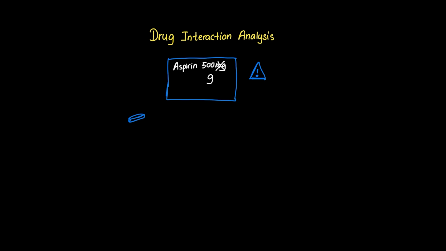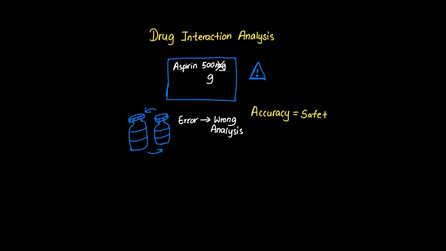These contextual errors are like typos in a recipe, except instead of ruining dinner, they could cause dangerous drug interactions. The AI might incorrectly flag safe combinations as dangerous or, worse, miss actual dangerous interactions. This is different from simply increasing data volume, which could actually amplify errors if the data isn't clean.